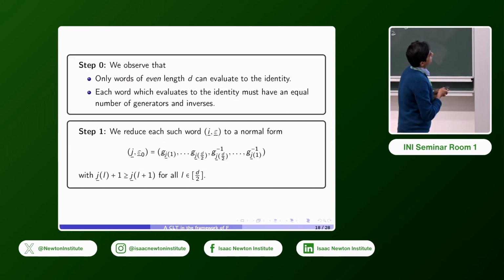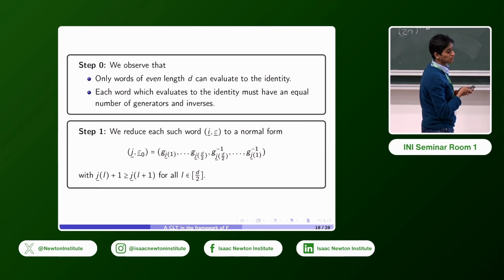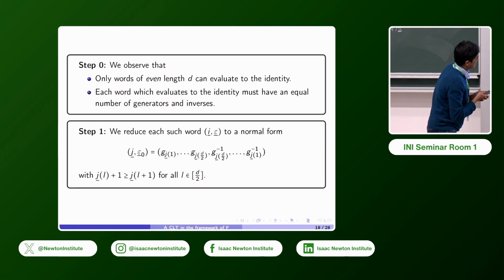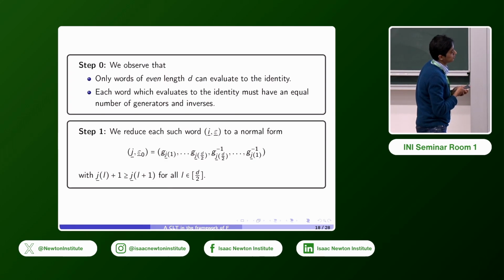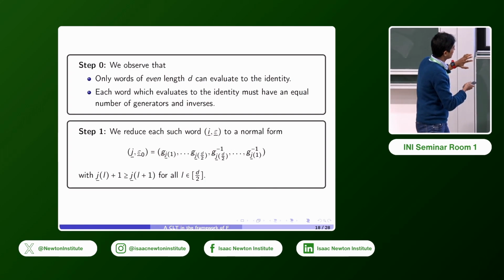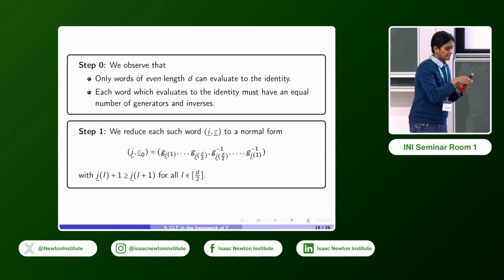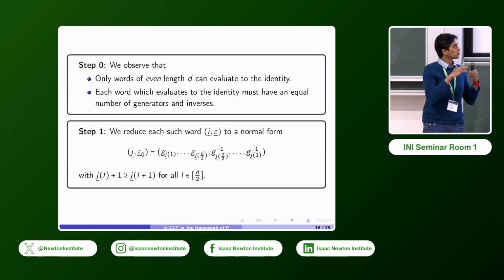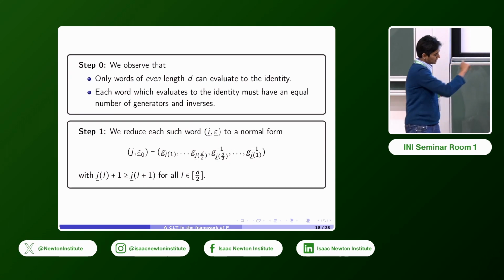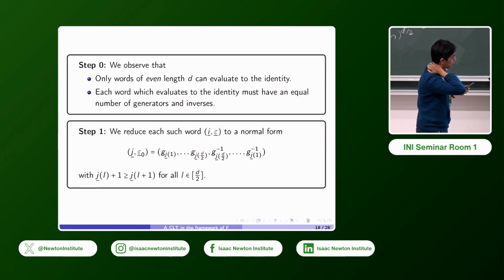Okay. So our first step will be to take each word, which we write as this pair of tuples, and reduce it to a normal form. And we're going to show that this normal form is actually unique. So the normal form has a very specific form. What we're doing is to move over all the generators to one side and the inverses to the other side. And then we're going to order the generators in a particular order. The technical condition is given here, but essentially the indices are, for the most part, decreasing. And once in a while, they might remain the same or go up by 1. It's just a technical condition, but we'll see an example of it on the next slide.